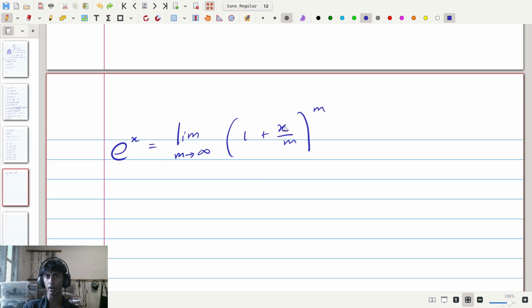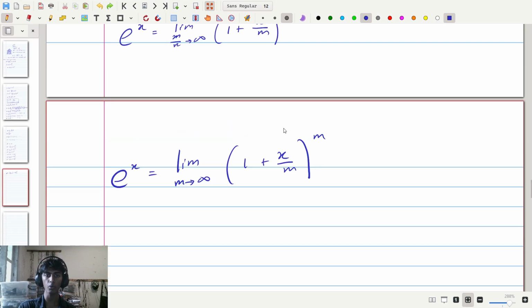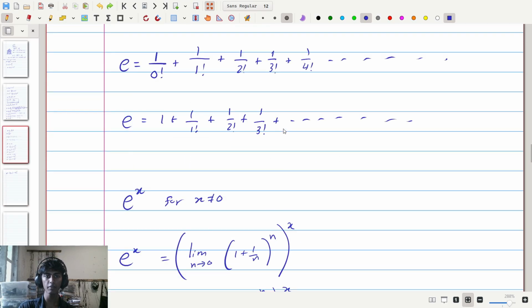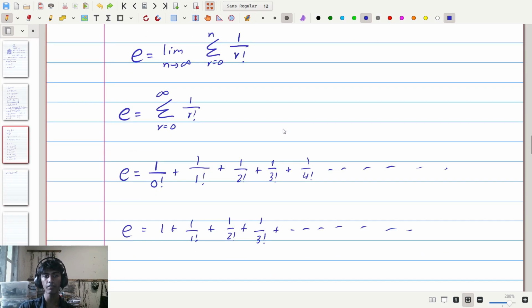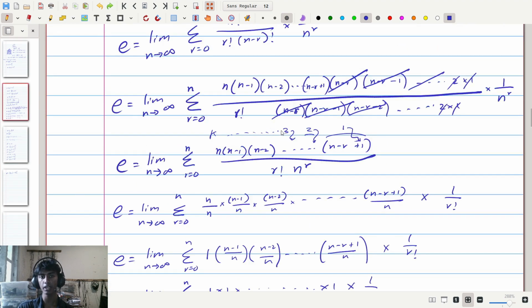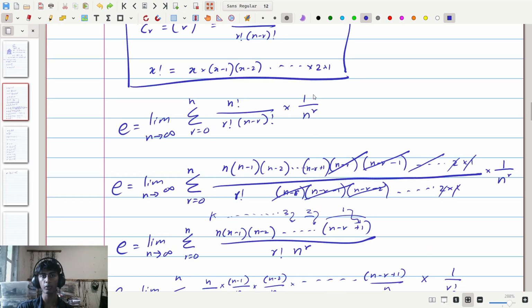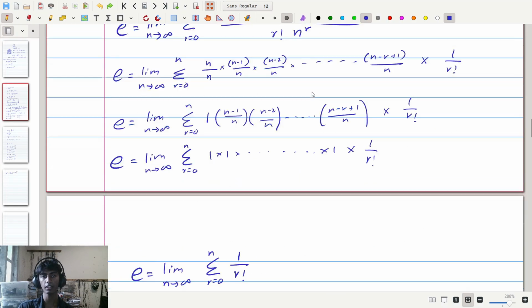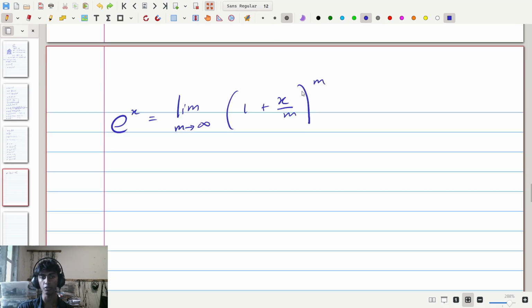So this is e to the power of x. Now, by doing the same exact method that we just did to convert e to the power of 1, as in e, into a sum of factorials like this, if we want to convert e to the power of x, we can do it in a similar method. Here I'll just run through what we're going to have to do.